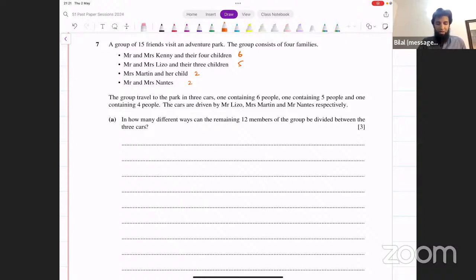The group traveled to the park in 3 cars, one containing 6 people, one containing 5 people, and one containing 4 people. That's 15 in total. The cars are driven by Mr. Lizo, Mrs. Martin, and Mr. Nantes, respectively. In how many different ways can the remaining 12 members of the group be divided among the 3 cars?